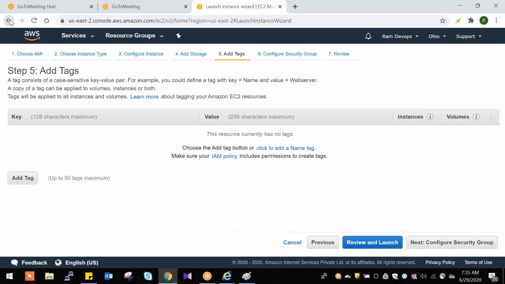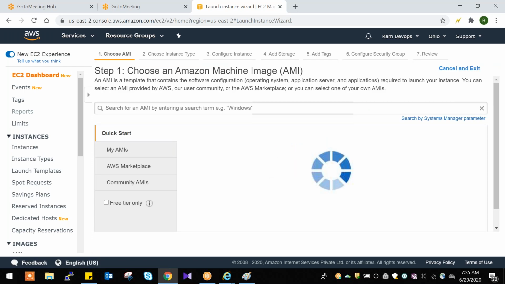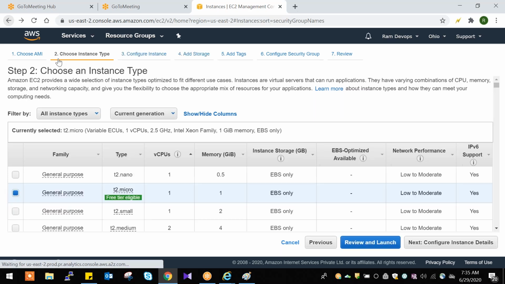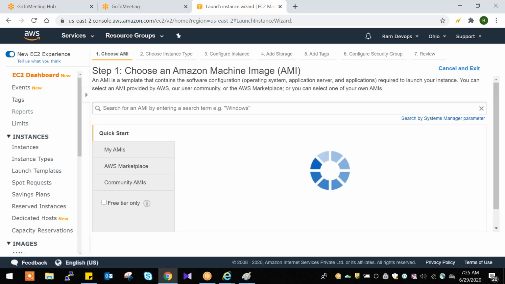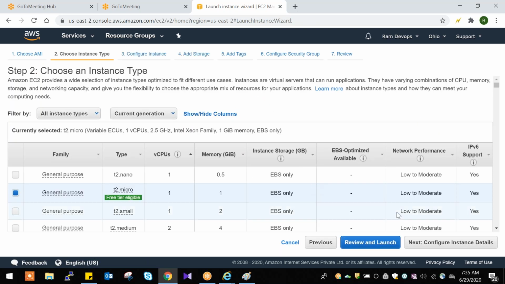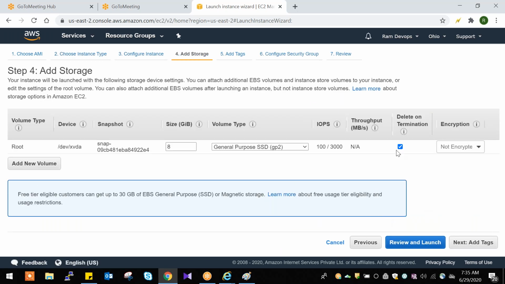One second, go back here. In launch instance, we selected this machine, right? Amazon Linux machine. Add storage, yes, we have done this. By default, I'm selecting this. We don't need to uncheck this. In real time, we use this option, like we uncheck this.